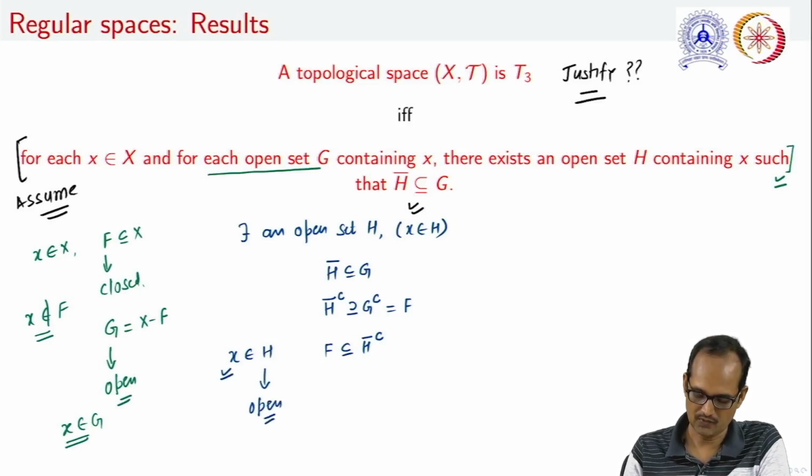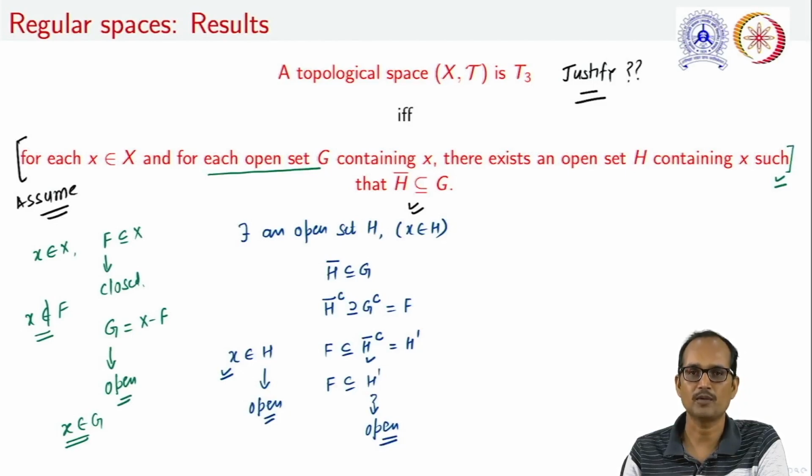And also, let us take this H bar complement as H dash. So, we can say that this F is a subset of H dash. And what is this H dash? This is also an open subset of X because H closure is a closed set and its complement is an open set. Further, what can we conclude? We can conclude that H intersection H dash will always be an empty set, and this follows from the fact that H dash is nothing but the complement of closure of H.